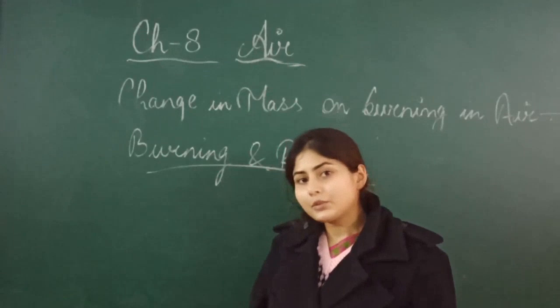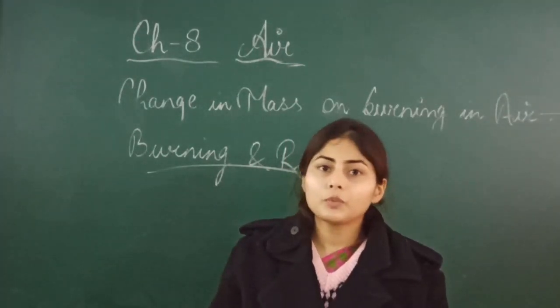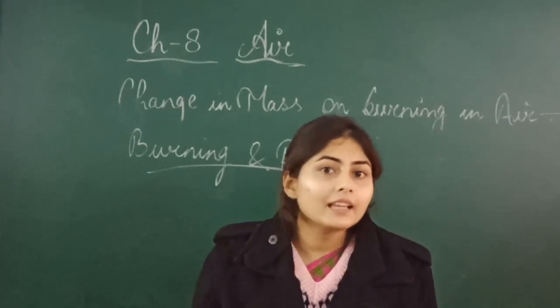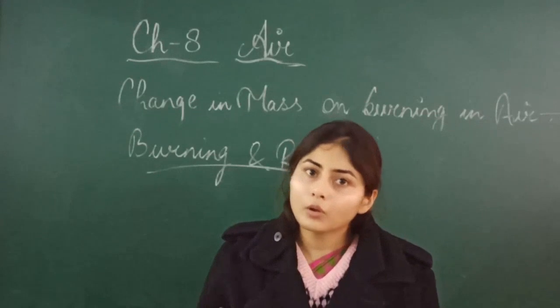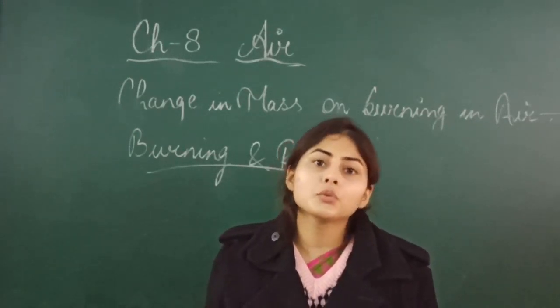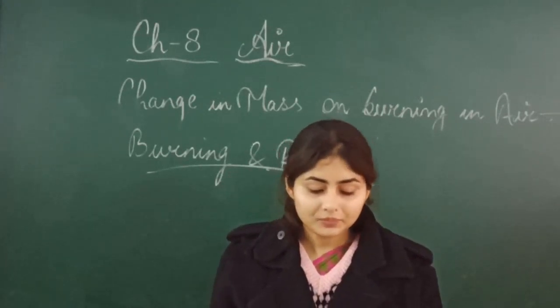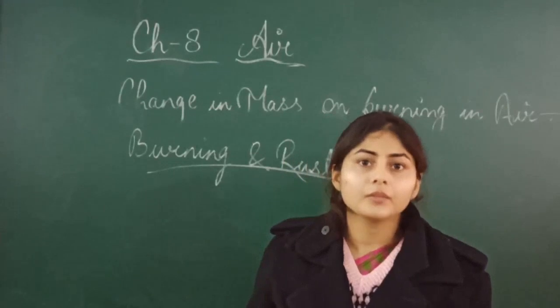As I told you, oxygen is required for respiration. If we do not inhale oxygen, the glucose which is present in our cells will not break and will not release energy, and energy we all need to do work, right? So we need oxygen for respiration.